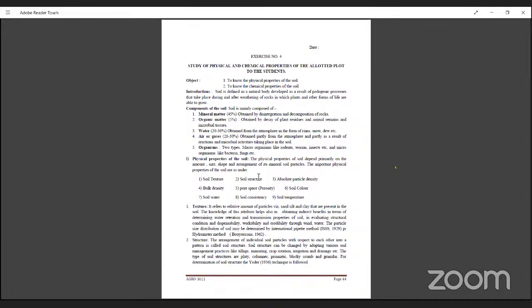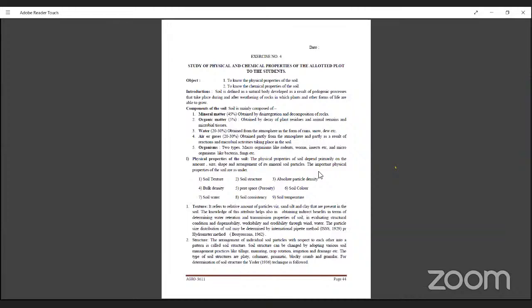Okay, if you have your own land at home, you can find out these properties: soil structure. What is soil structure? Texture, absolute particle density, bulk density, pore space, soil color, soil water, soil consistency, soil temperature. You can also identify these in your home space. So what are the different objectives of this exercise? To know the physical properties of soil, to know the chemical properties of soil, to know the different properties of soil. We perform this exercise number 4.